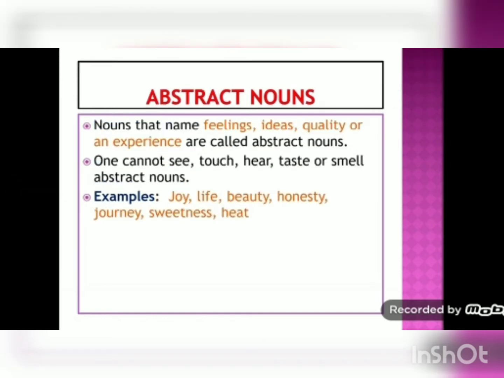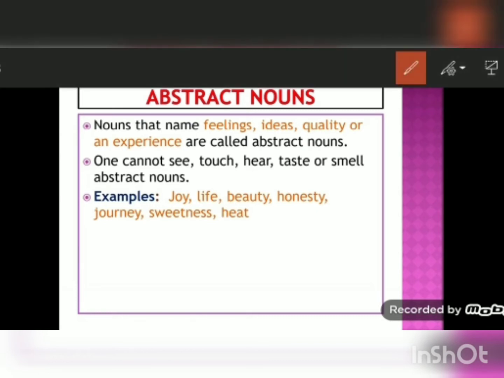Next is abstract nouns. Nouns that name feelings, ideas, quality or an experience are called abstract nouns. So these are the nouns one cannot see, touch, hear, taste or smell.